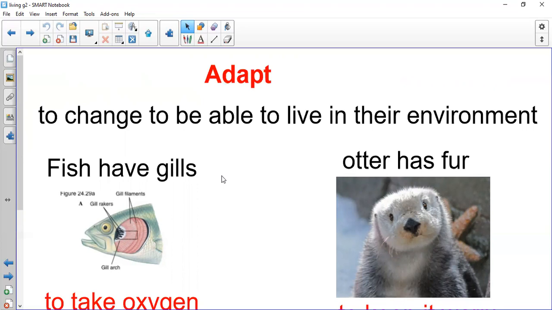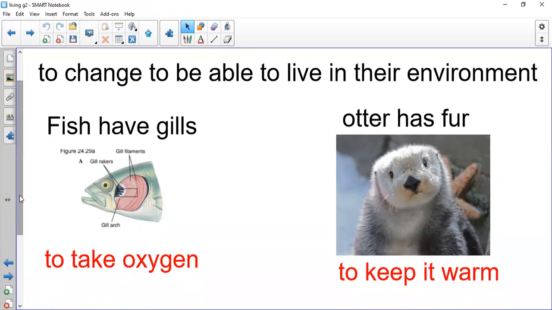The same here for the otter. It has fur. Why does the otter have fur? Because the otter lives in very snowy areas, okay, and it keeps it warm. Okay, so the otter has fur to keep it warm. So the last thing that we want to speak about is the meaning of this verb adapt. Adapt means to be able to live, to survive. Adapt to survive. To change, to be able to live. Okay, we are changing to be able to live.